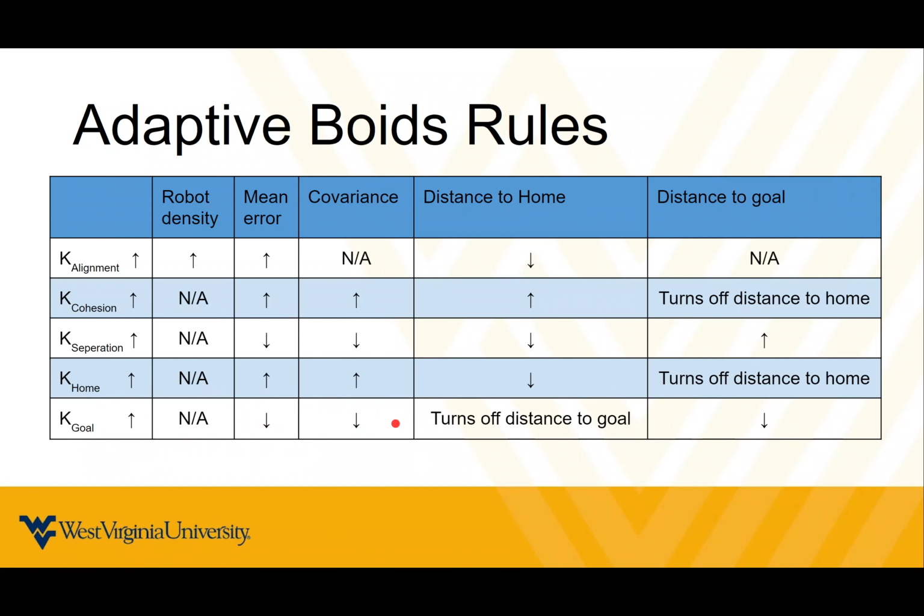Inverse to home, goal will increase as the mean error and covariance decrease. That way, when the robots are more suited to reach their goals with low uncertainty in their localization, they can head towards it easier. Along with, as the distance to the goal decreases, we want the goal to increase. So if it's near the goal, it'll reach it. However, this gets turned off if the distance to home is very small. That way the agents can return home for an update before they reach their goal.